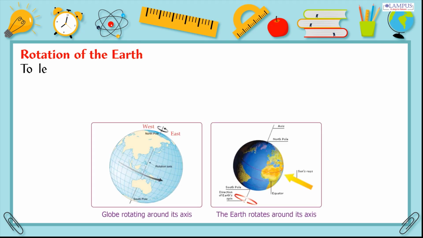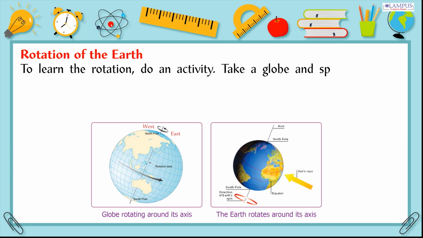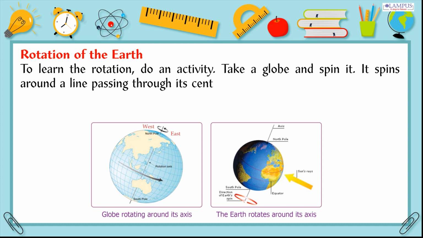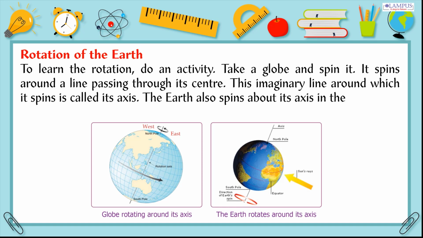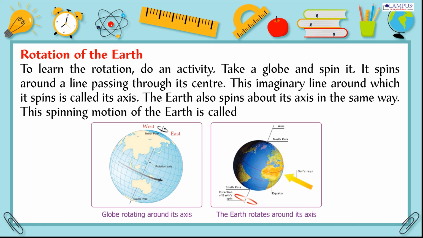Rotation of the Earth. To learn the rotation, do an activity. Take a globe and spin it. It spins around a line passing through its center. This imaginary line around which it spins is called its axis. The Earth also spins about its axis in the same way. This spinning motion of the Earth is called rotation.